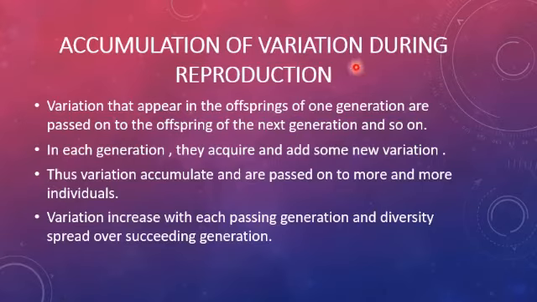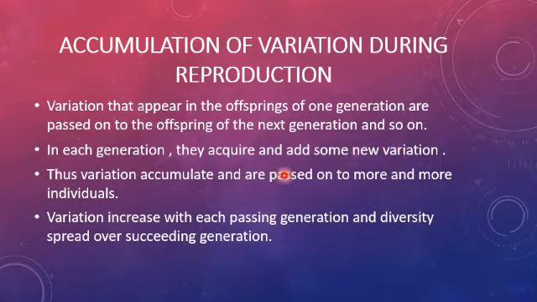Accumulation of variation during reproduction, how is it useful to us? Variations that appear in the offspring of one generation are passed on to the offspring of the next generation and so on. In each generation they acquire or add some new variation.